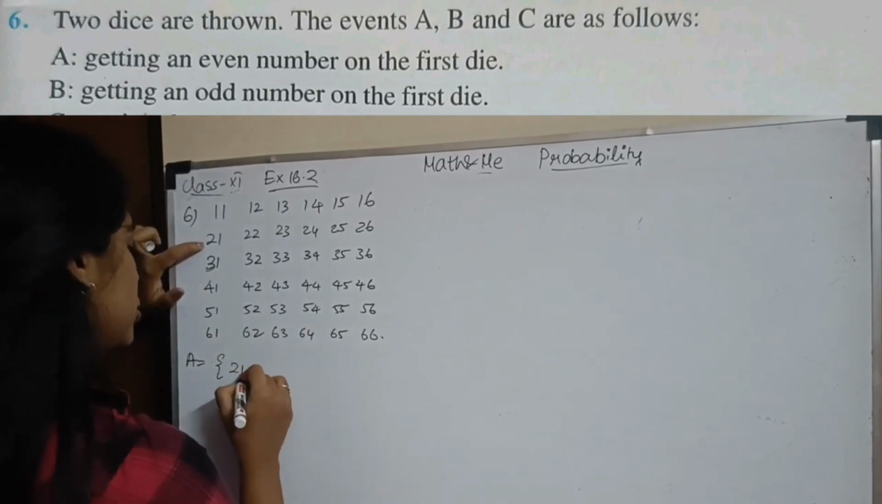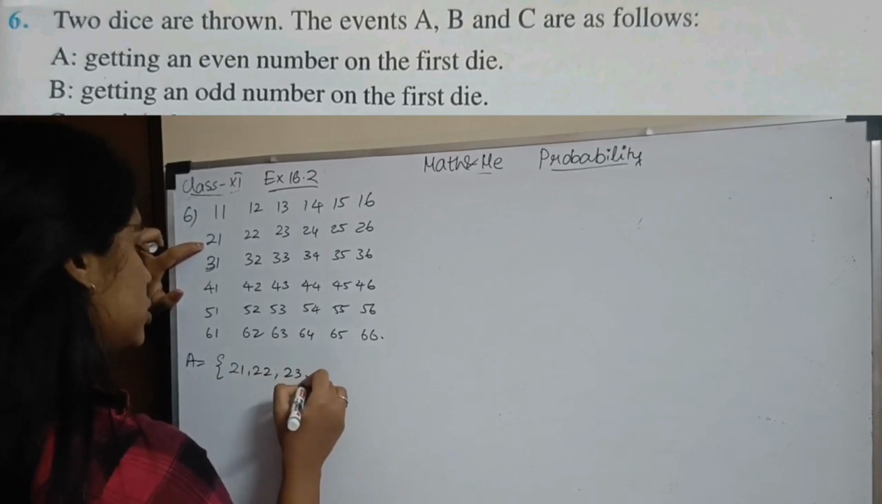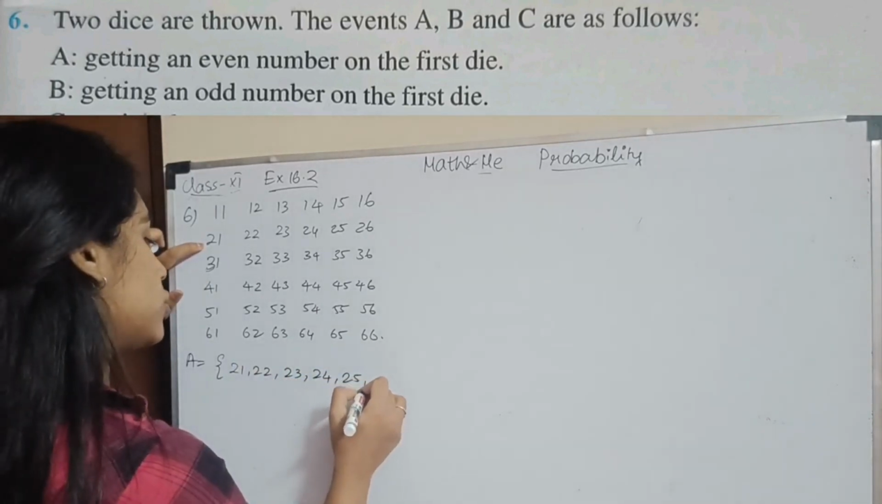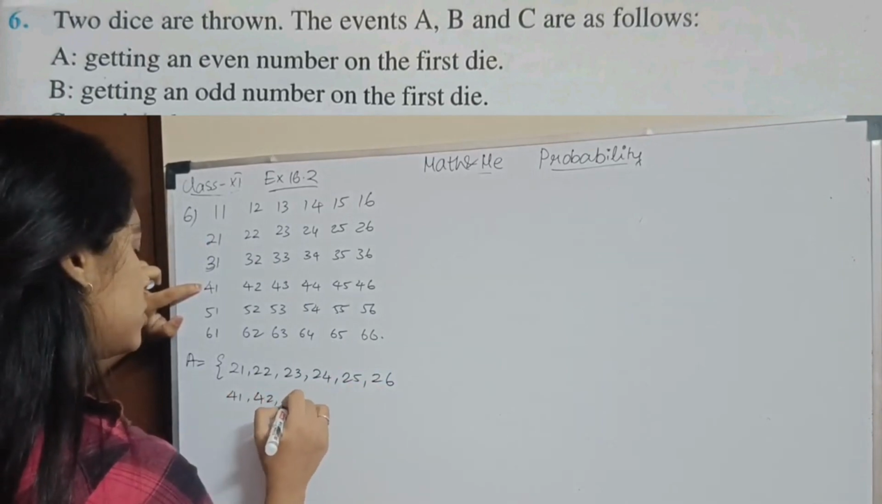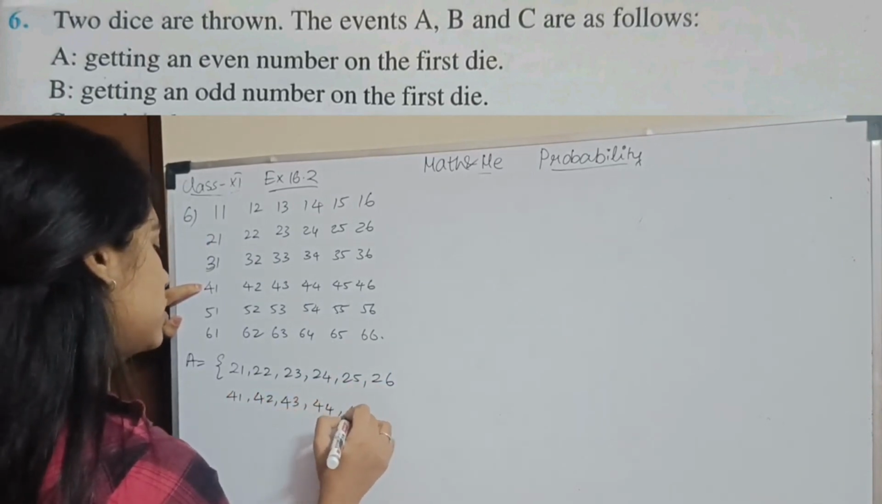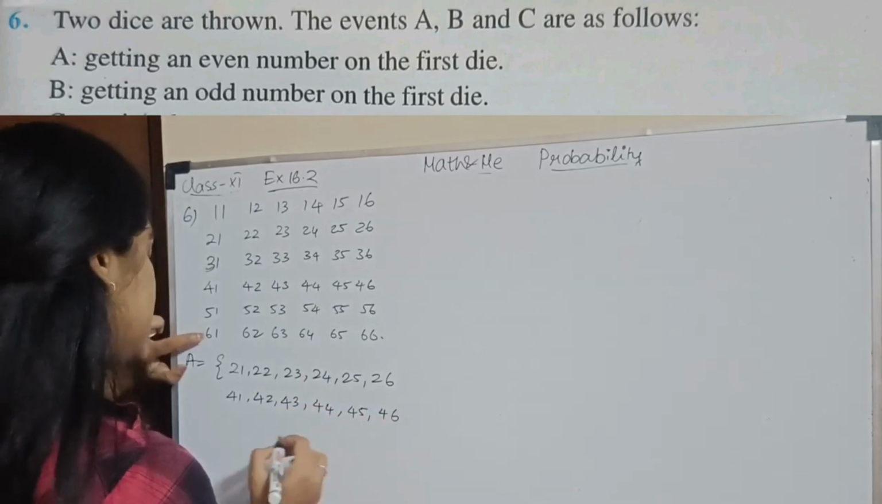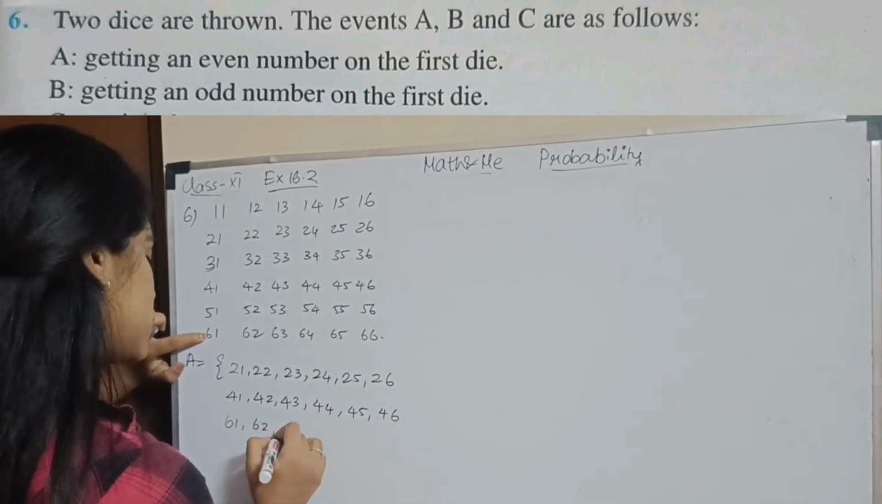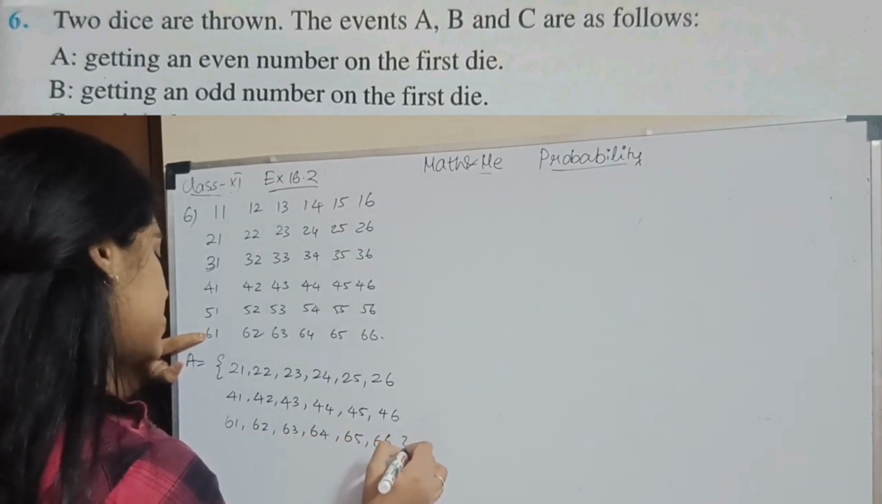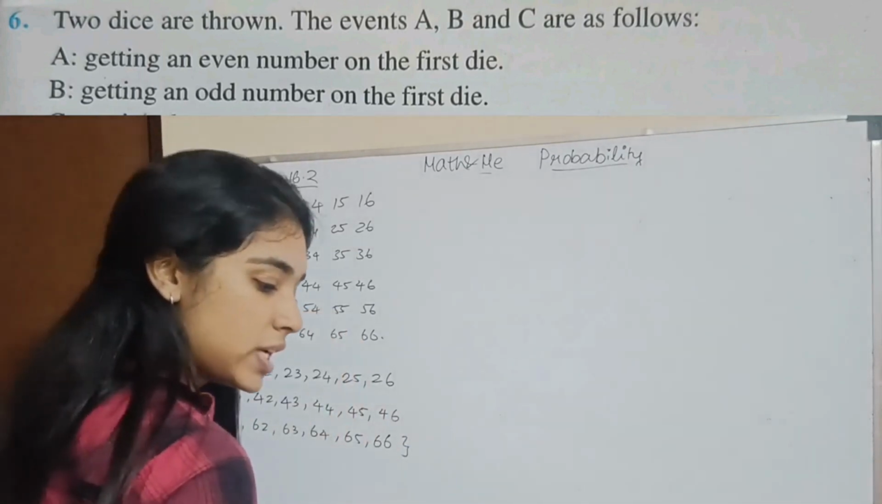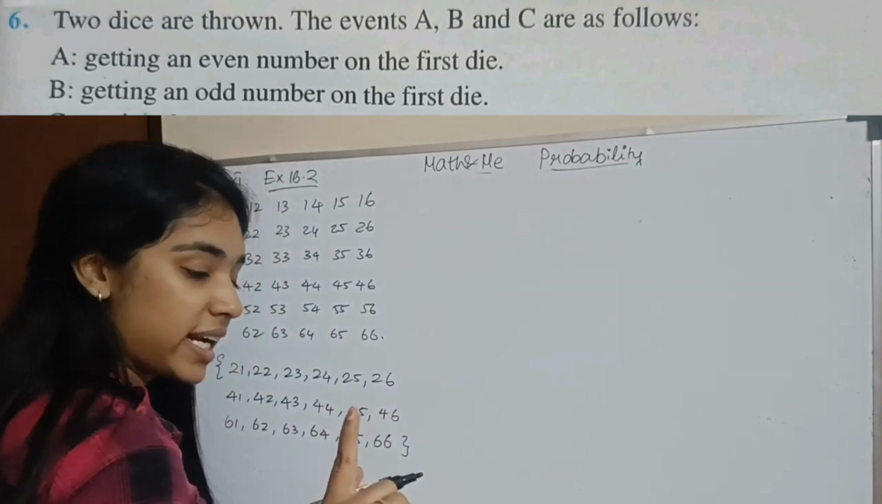So it can be 2-1, 2-2, 2-3, 2-4, 2-5, 2-6. Then it can be 4-1, 4-2, 4-3, 4-4, 4-5 and 4-6. Then it can be 6-1, 6-2, 6-3, 6-4, 6-5, 6-6. This is my sample space for A. So getting an even number on the first die, the second die can be anything.